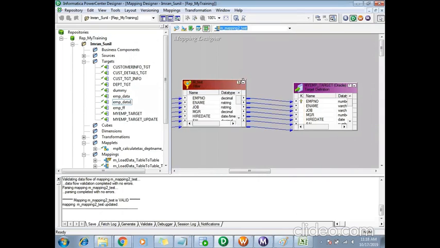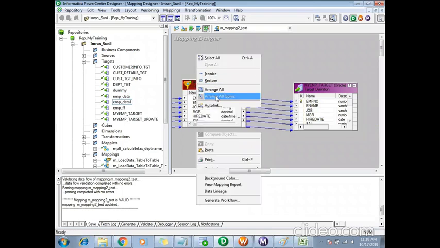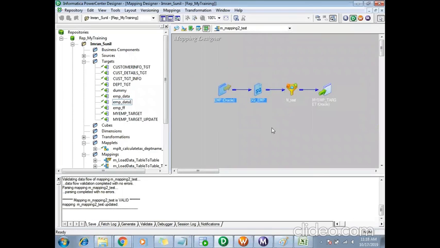And in my test mapping, data will be extracted from the source. That's it. It will go to the filter transformation, and none of the records will be moved to the next level of my pipeline, because I have given the filter condition as false. It will filter out all the records and won't pass any records to the next level.